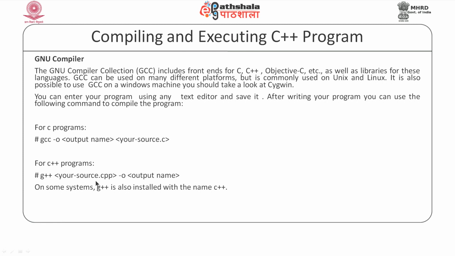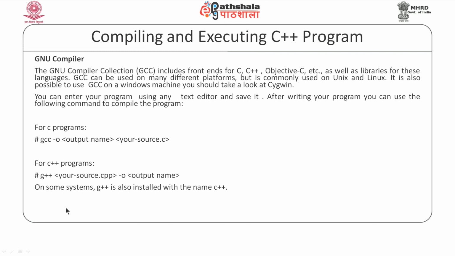In our case, the file which is containing the hello world program, its extension has to be cpp, and here we have to specify the name of the file that we want for our output, that is the executable file. It is possible for you to have a different name for your source file and a different name for your executable file. If you want to use the same name, you can use the same name. If you want to give a different name to the executable file, that name you can specify over here.